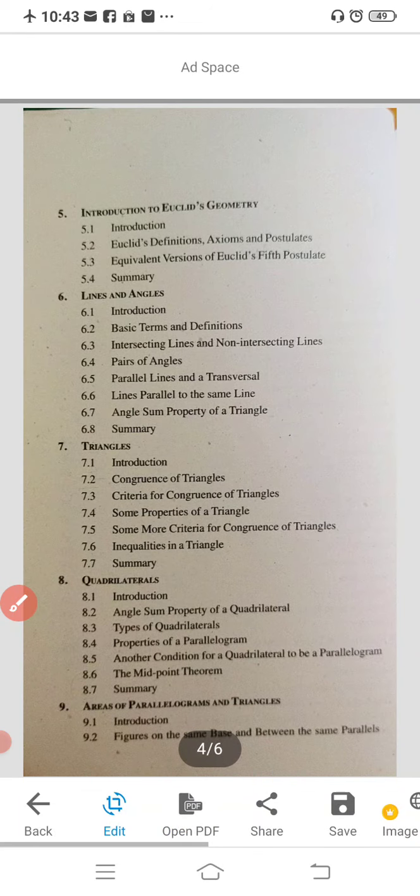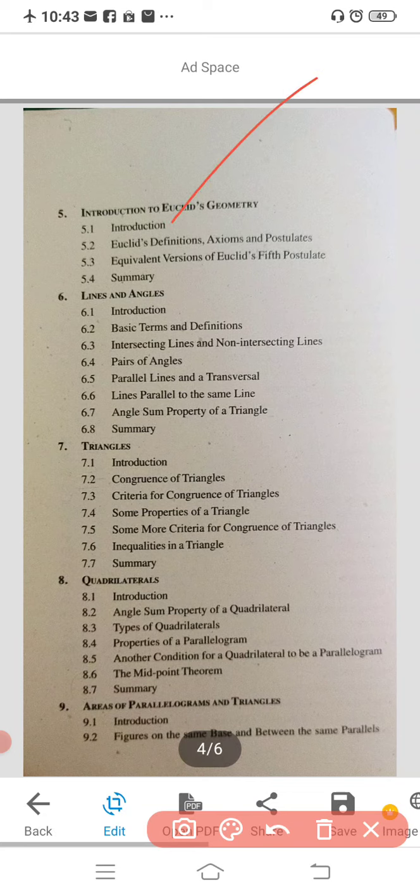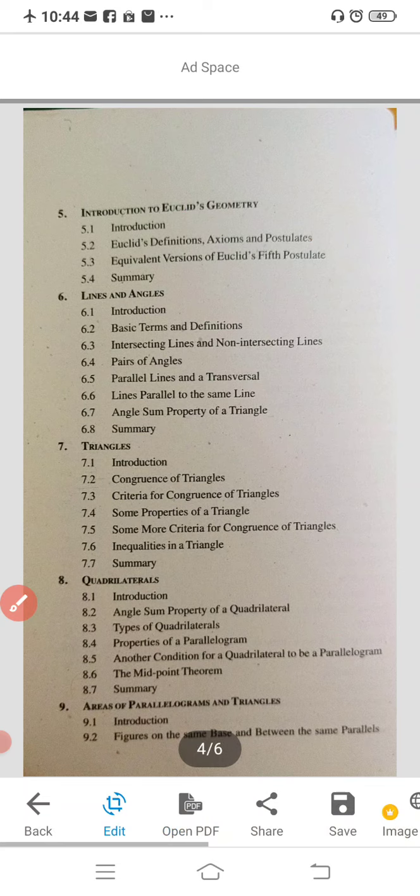Next one, that is introduction to Euclid geometry. That is the introduction, Euclid's definitions, axioms and postulates. Axiom means which are true, and equivalent versions of Euclid's fifth postulate. And this is your geometry part. Next you are going to study lines and angles, that is a geometry part.